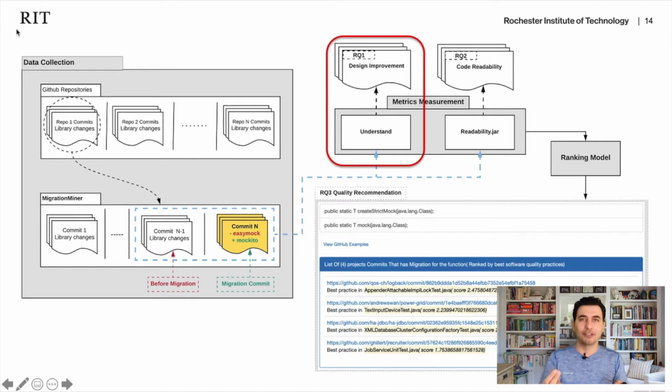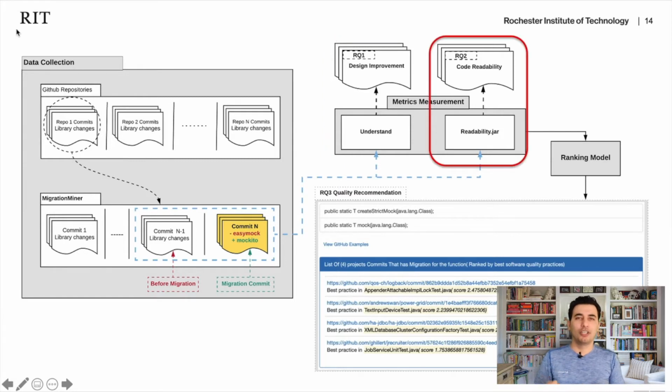And keep in mind, we did not run on all the classes, we ran only on the classes that were involved in migration, because a commit could have different changes, not only changes related to the migration. So we tried to exclude the files that have no migrations to reduce the false positives. And same thing, we studied the code readability: we ran some code readability tools on the code before the migration and collected the information, and ran them after the migration and collected the information.